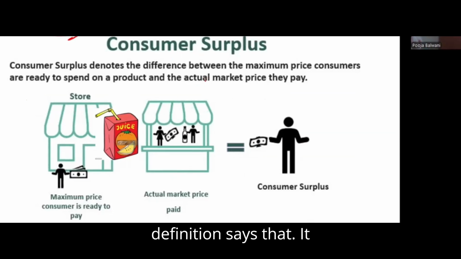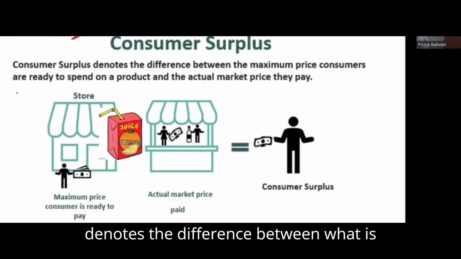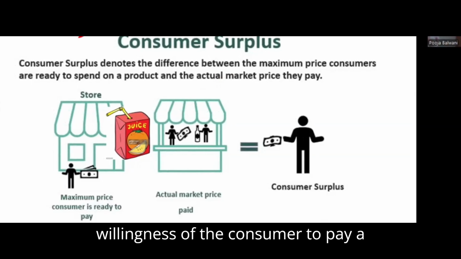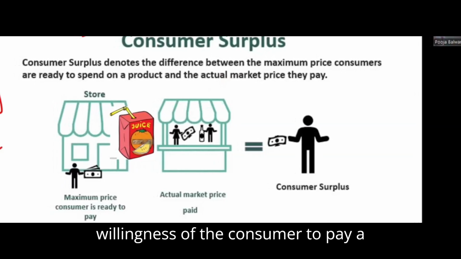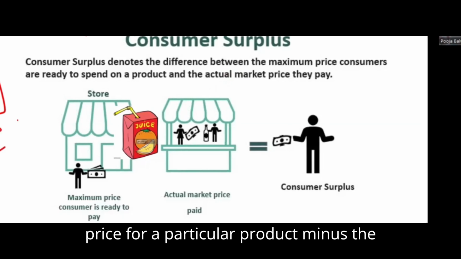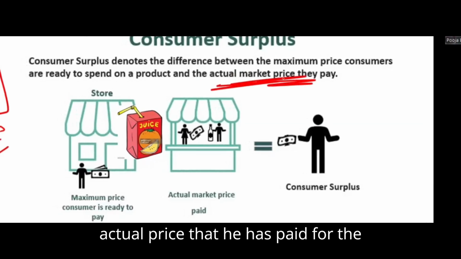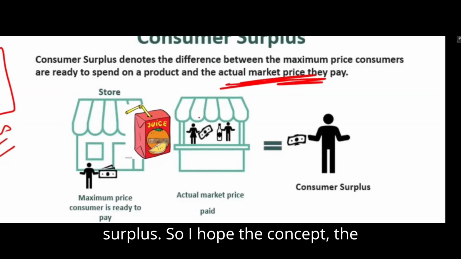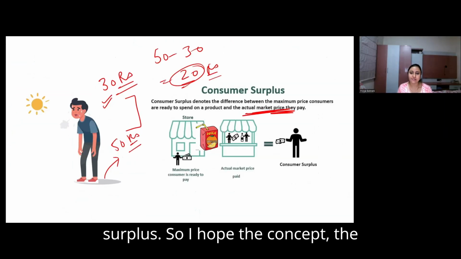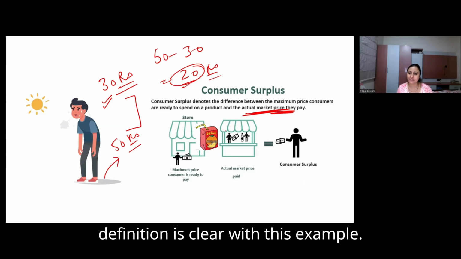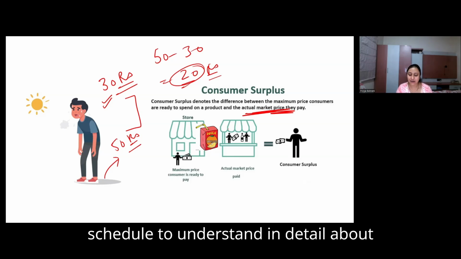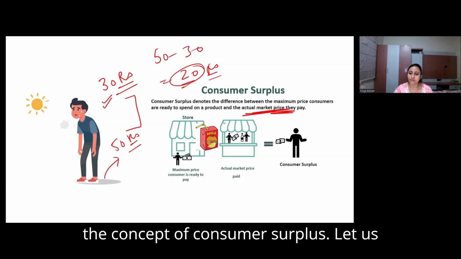So the definition says that it denotes the difference between the maximum willingness of the consumer to pay a price for a particular product minus the actual price that he has paid for the product. That is basically your consumer surplus. So I hope the concept, the definition is clear with this example. We'll take one more example with the schedule to understand in detail the concept of consumer surplus.